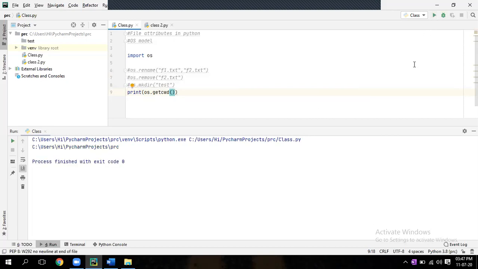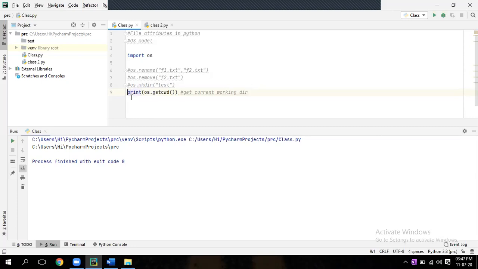Suppose you want to know the current working directory, which directory you are currently in. It will show you the directory. cwd means get current working directory.